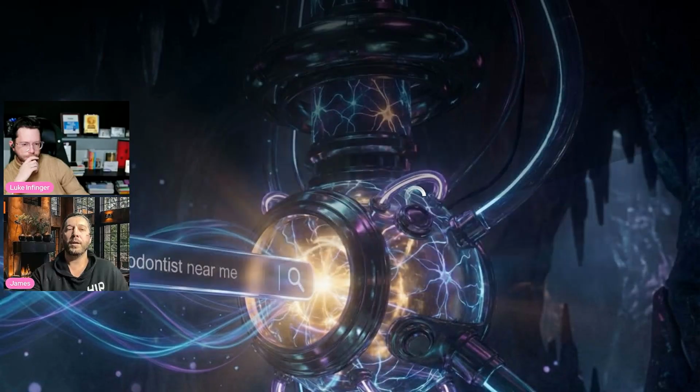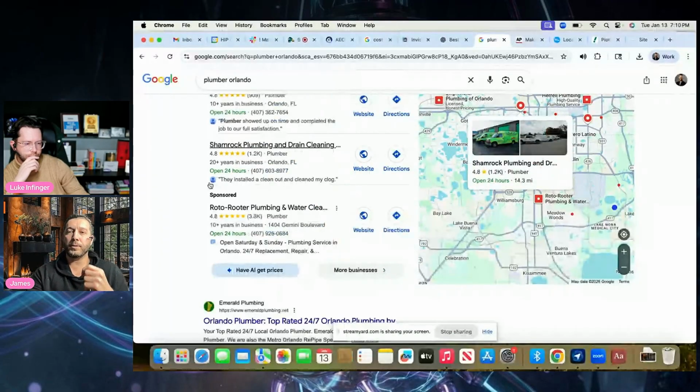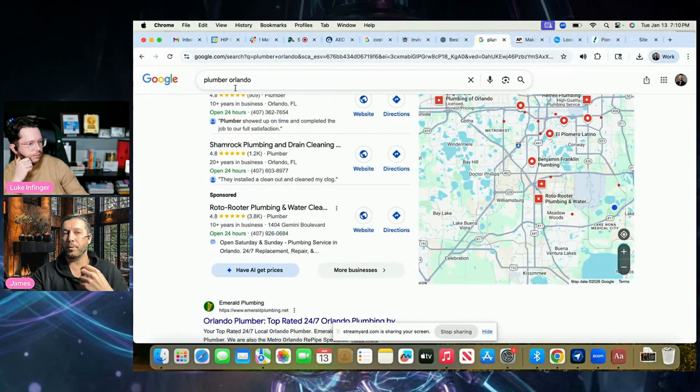And even with Google Business, I know I shared this earlier, but right now in certain industries, like when I typed in plumber Orlando, look what Google Business is integrating right now in the construction field: have AI get prices.